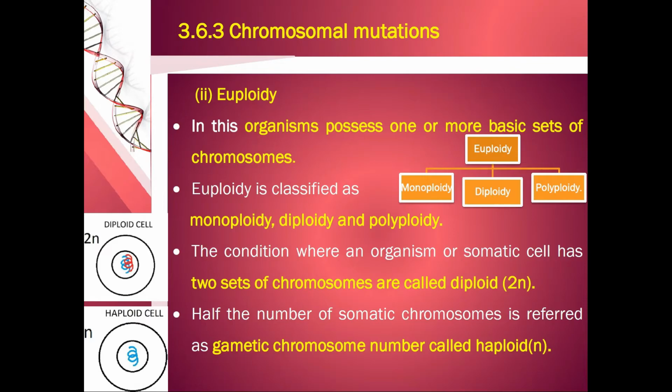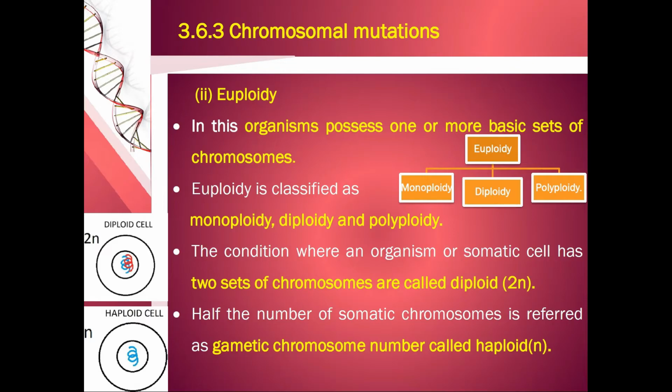Euploidy. In this, an organism possesses one or more basic sets of chromosomes. Basic set means haploid, that is n number of chromosomes. If it is more than that, 2n, 3n like that, we call it euploidy. Euploidy is classified into monoploidy, diploidy, polyploidy.